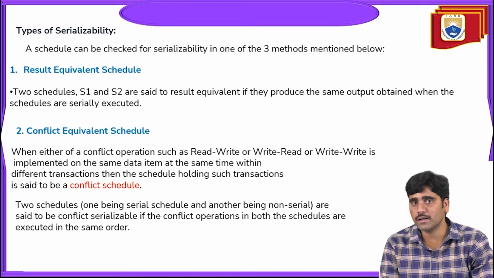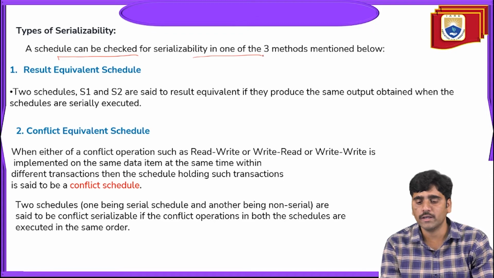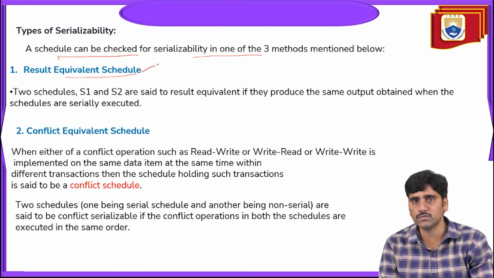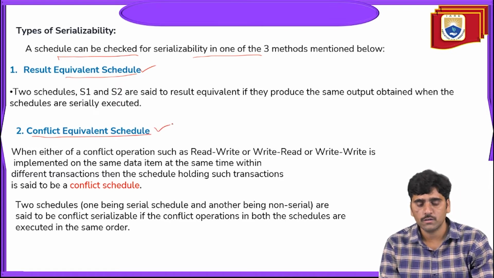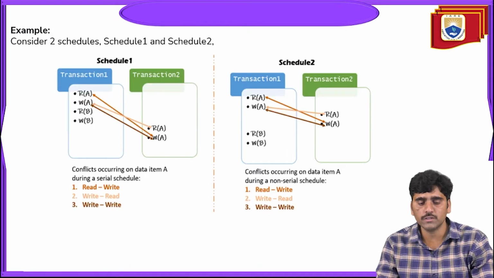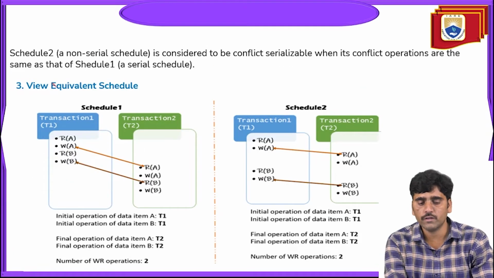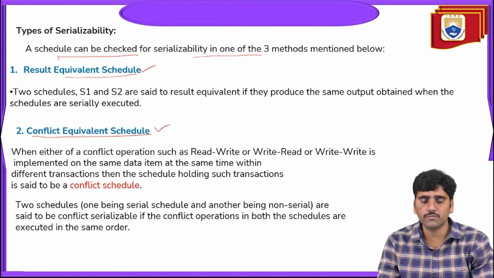And there are different types of serializability concepts. A schedule can be checked for serializability in one of three methods. There are different methods. One is result equivalent schedule, the second is conflict equivalent schedule, and the third is view serializability, the view equivalent schedule.